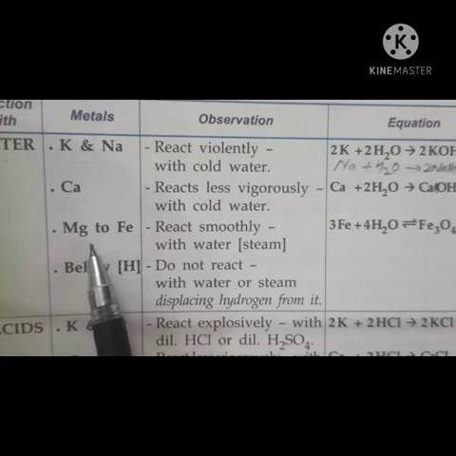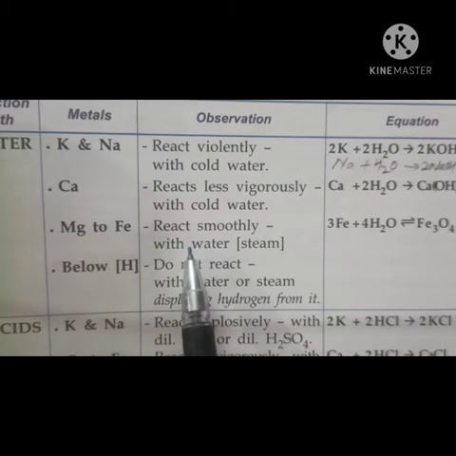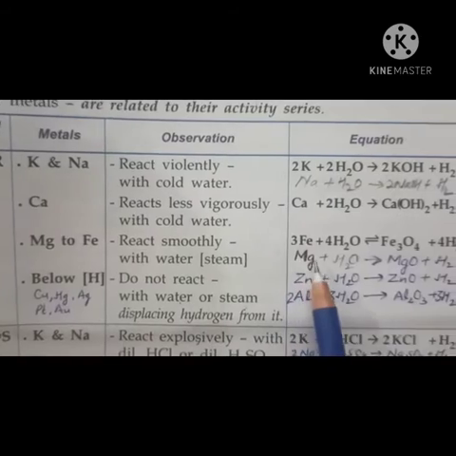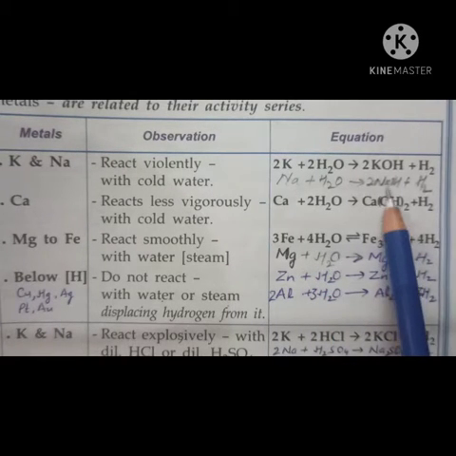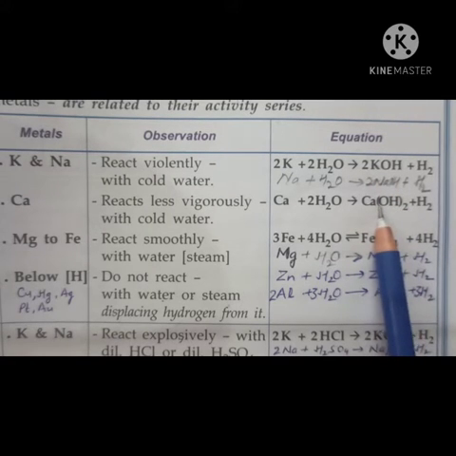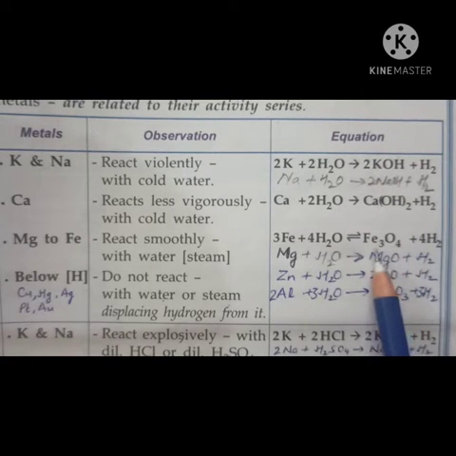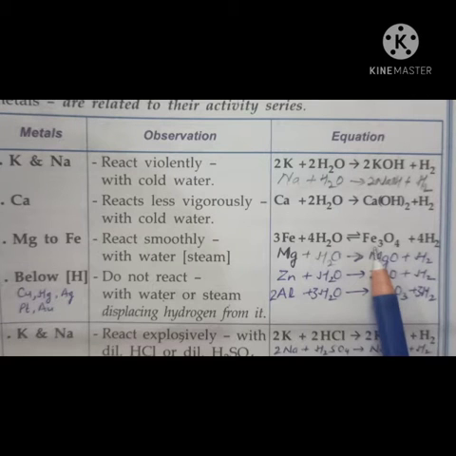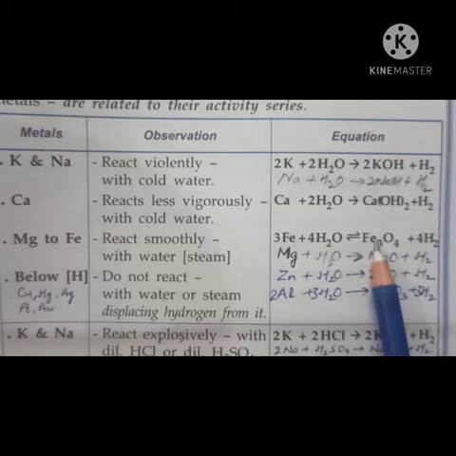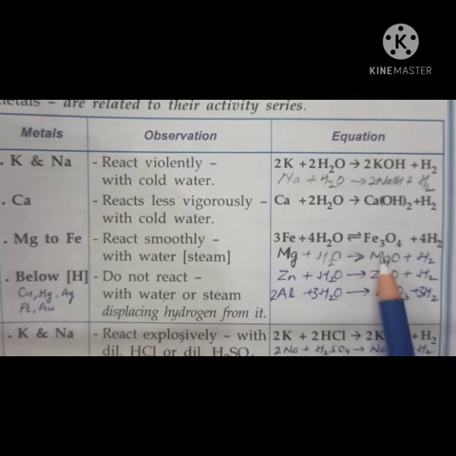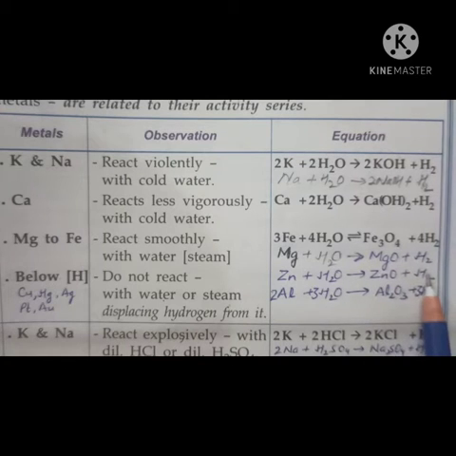They react with steam or boiled water, and they form what? Metallic oxide. So potassium, sodium and calcium form metallic hydroxide, right? But these metals below calcium, that is magnesium, zinc, aluminium and iron, react with boiled water or steam and give metallic oxide and hydrogen gas.